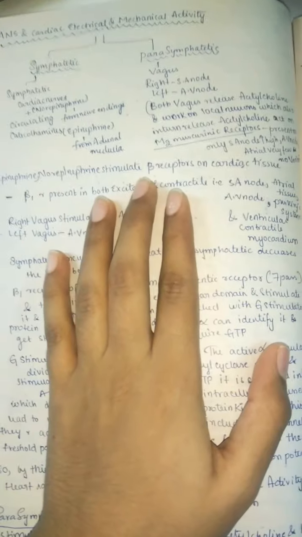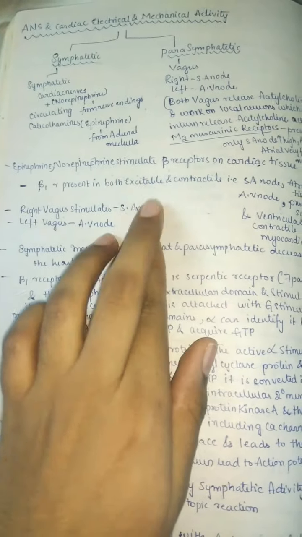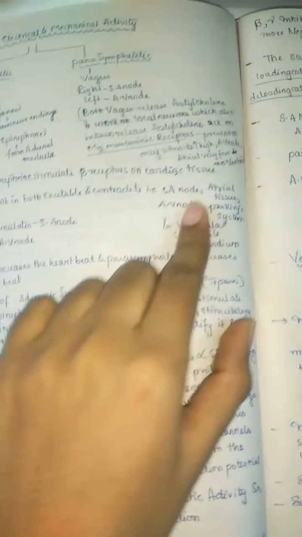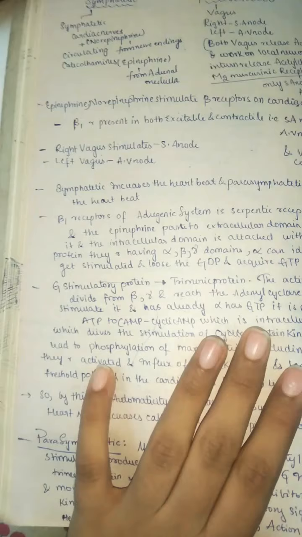Now let us start the pathway. So epinephrine and norepinephrine mainly stimulate the beta receptors on cardiac tissue. The beta 1 receptors are mainly present in both excitable and contractile tissue, that is the SA node, AV node, atrial tissue, Purkinje system, and ventricular contractile myocardium.